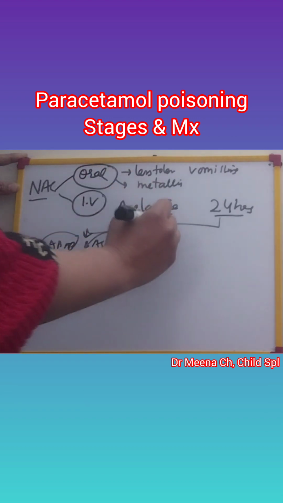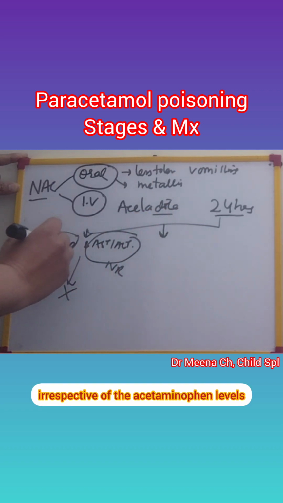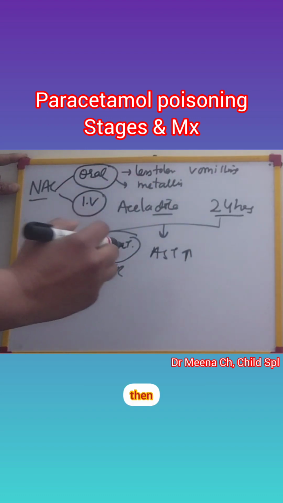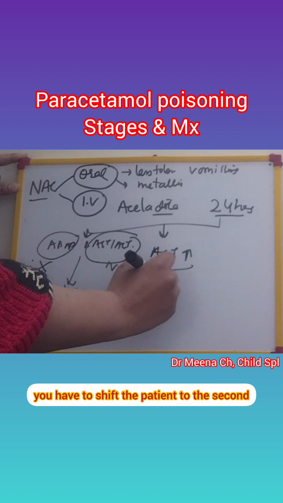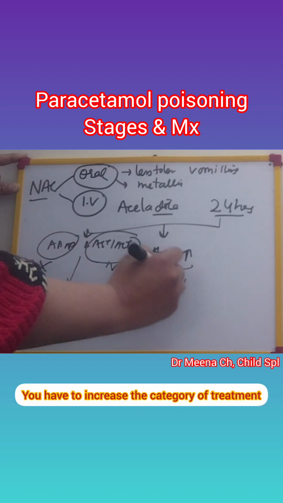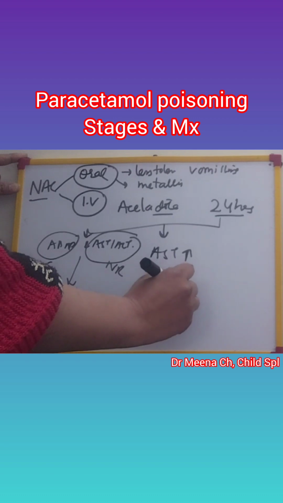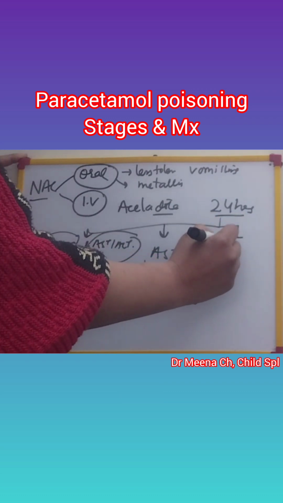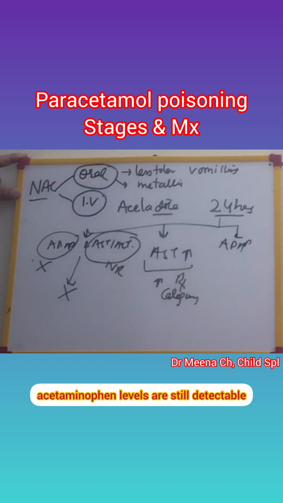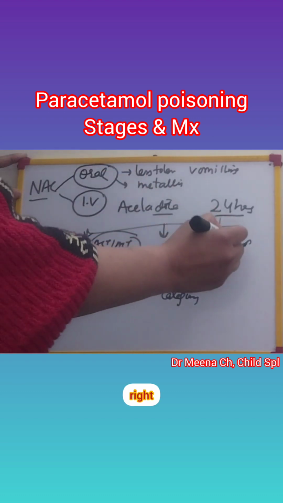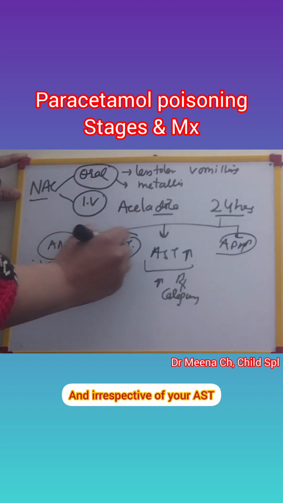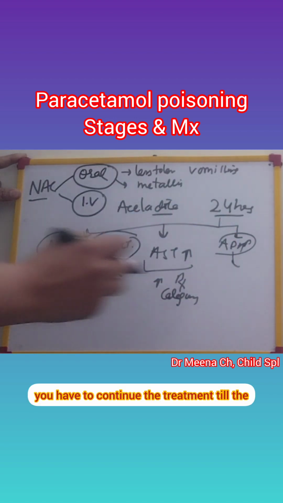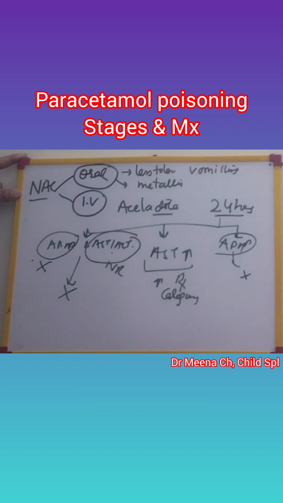Second condition is, irrespective of the acetaminophen levels, if AST levels are rising, then you have to shift the patient to the second category of treatment, right? You have to increase the category of treatment. Now, third criterion is when acetaminophen levels are still detectable, and irrespective of your AST and ALT levels, you have to continue the treatment till the levels are undetectable, right?